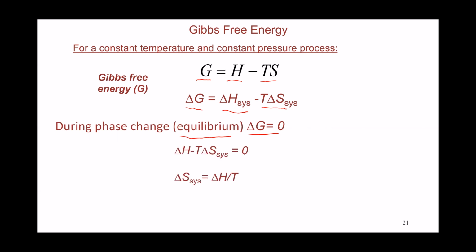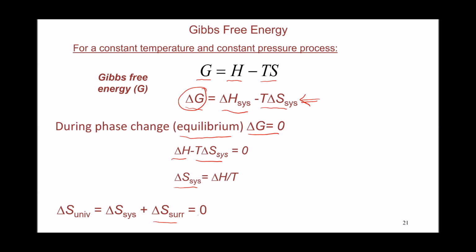So in this case, if we substitute in this equation right here with delta G equals 0, delta H minus T delta S for the system is going to equal 0, or delta S of the system is going to equal delta H divided by T. And as we know from the second law of thermodynamics, delta S of the universe equals delta S of the system plus delta S of the surroundings.